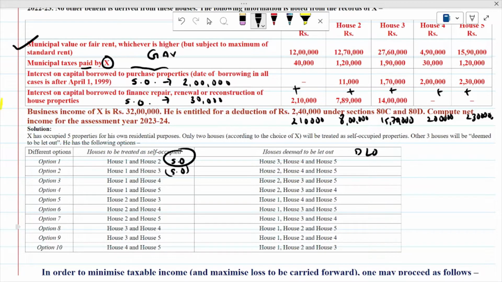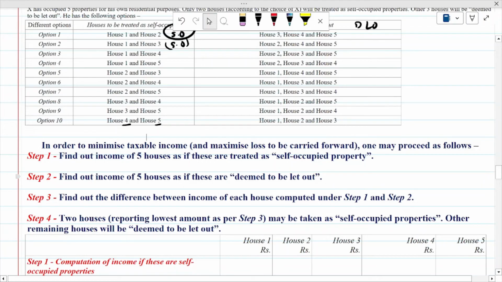Same way there are 1 2, 1 3, 1 4, 1 5, then 2 3, 2 4, 2 5, 3 4, 3 5 and 4 5. These are the options that are available, that is 10 options. And if you treat 4 5, then whatever is left, 1 2 and 3, that will be considered as DLO. But there is another way of doing this. Just in 4 steps you have to do this sum.